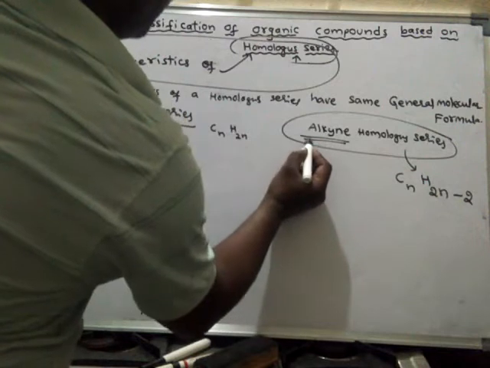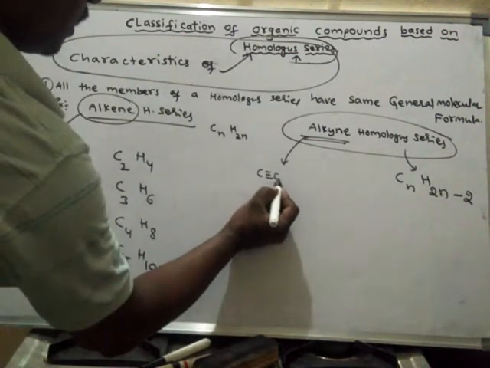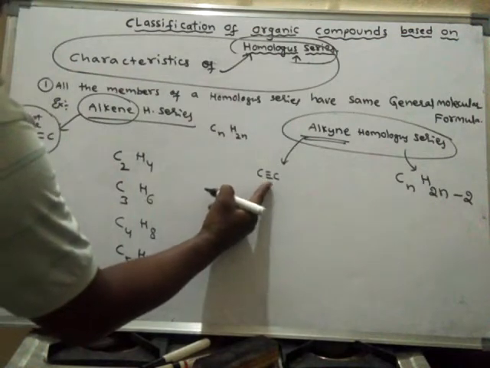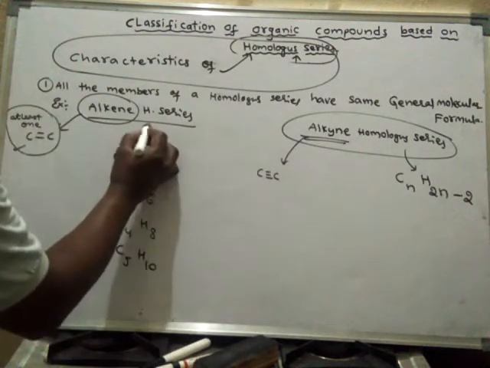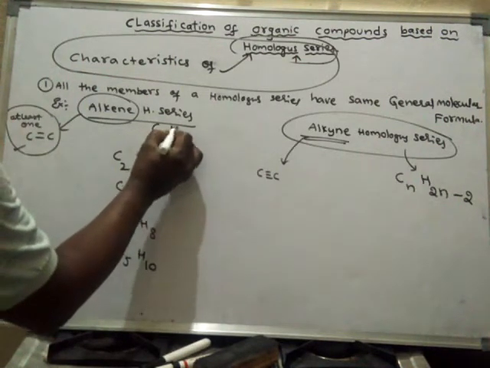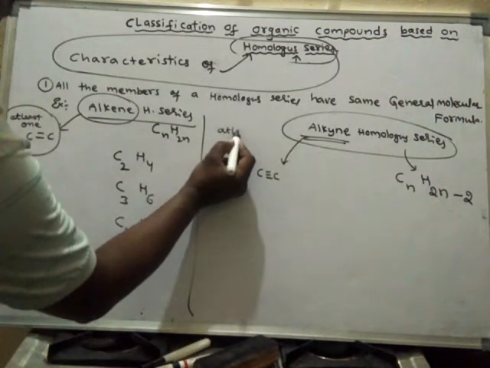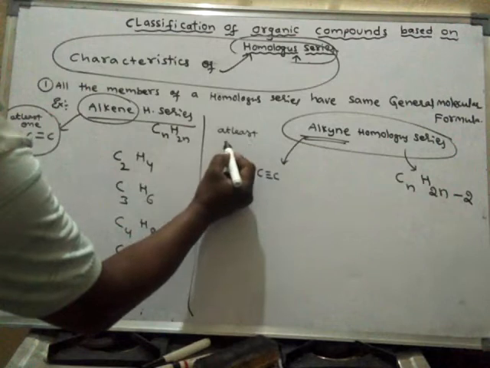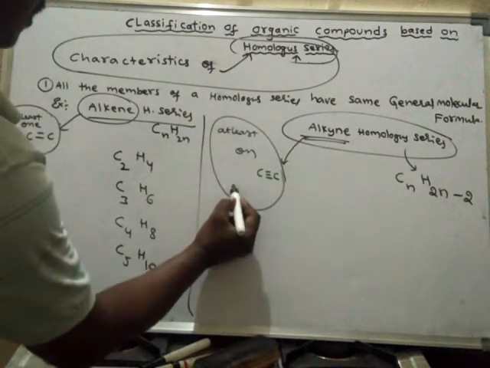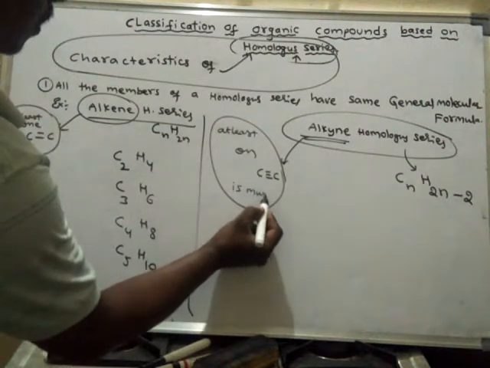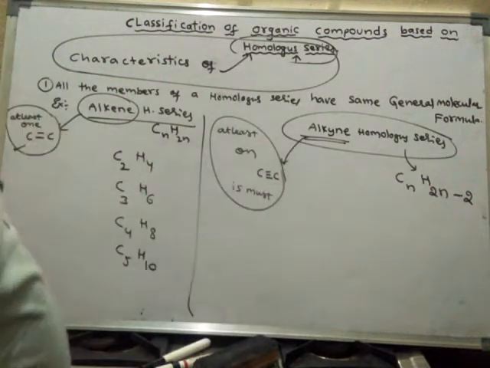Here also there is a condition. There should be at least one C triple bond C between any two carbon atoms. It is a must.